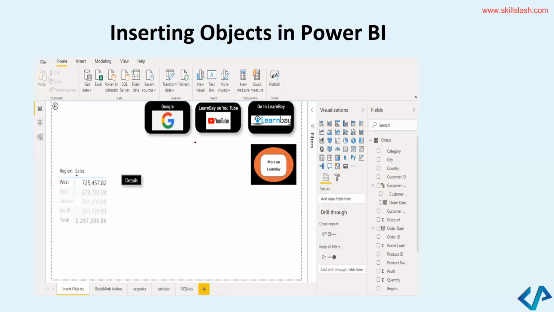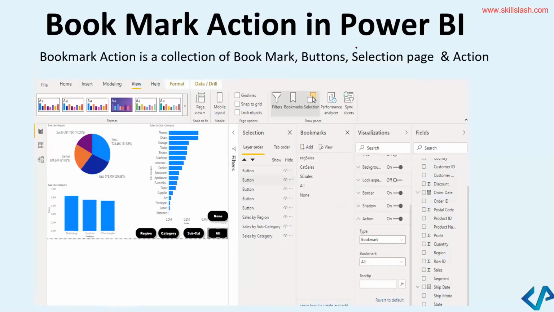The next thing that we've got here is the bookmark action in Power BI. Have a look at it. The bookmark action is nothing but a collection of bookmarks, different buttons that you can plot. There is a selection page, right? There are some actions which you can perform. So along with fields and visualizations, you can have bookmarks, you can have different selections. You've got button 1, 2, 3, 4, 5. How many buttons are there? 5. So corresponding to these 5, you've got a layer order.